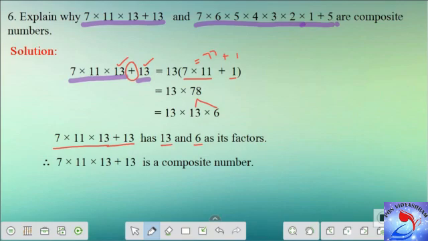Similarly, try for the next part of the problem, that is 7 into 6 into 5 into 4 into 3 into 2 into 1 plus 5, so that you can conclude how it is going to be a composite number.